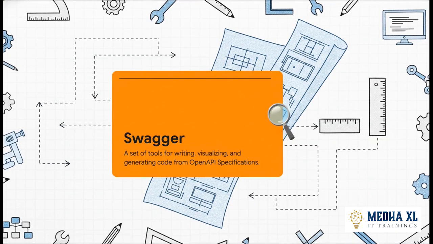Okay, so if OpenAPI is the blueprint, then what is Swagger? This is something that trips a lot of people up. Swagger is not the spec itself. You can think of it as the workshop. It's a whole collection of awesome tools that help you create, visualize, and work with that OpenAPI blueprint.